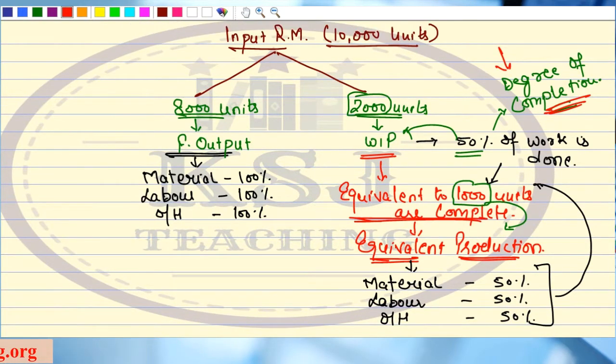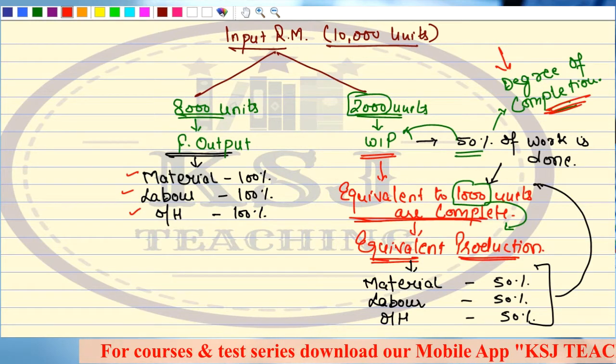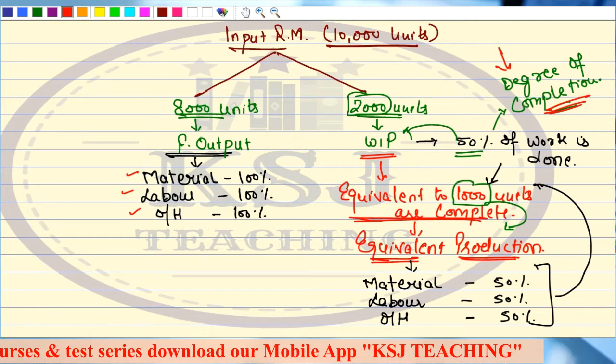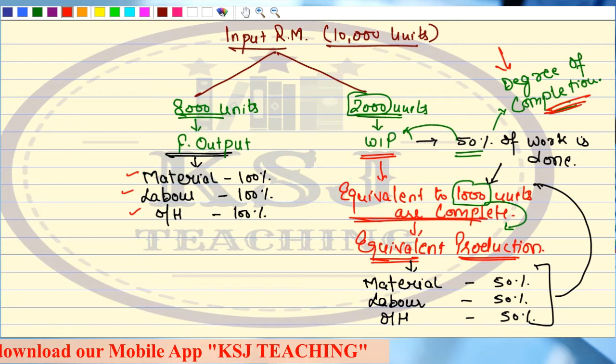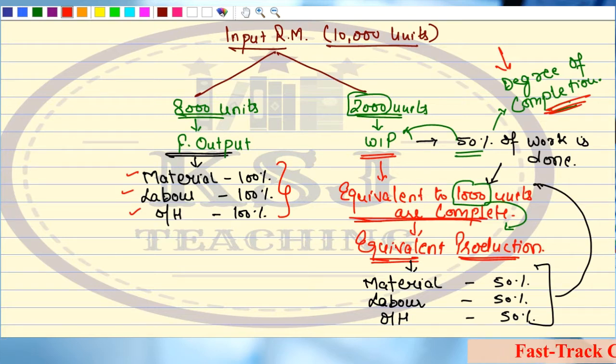For the finished output, 100% of material, labor, overheads have been incurred. And for the equivalent units, that means those units still in the process of production, those in WIP, those units are not yet completed. For them, this expenditure might not be 100%, it may be 50%.